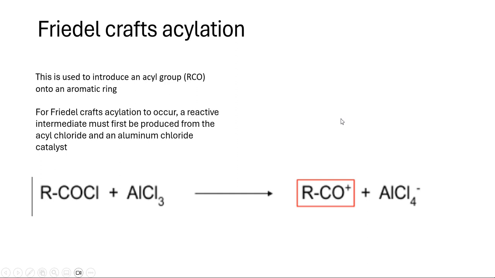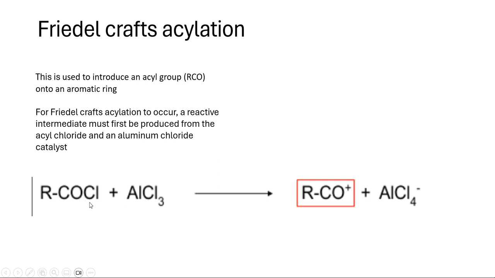Friedel-Crafts acylation. For Friedel-Crafts acylation to occur, a reactive intermediate must first be produced from the acyl chloride and an aluminium chloride catalyst. Friedel-Crafts acylation is used to introduce an acyl group, RCO, onto an aromatic ring. But we need that RCO intermediate, hence we're going to use acyl chloride and an aluminium chloride catalyst.